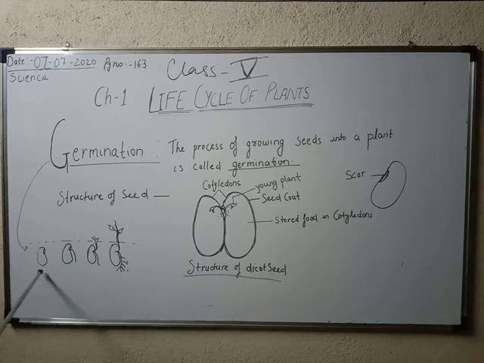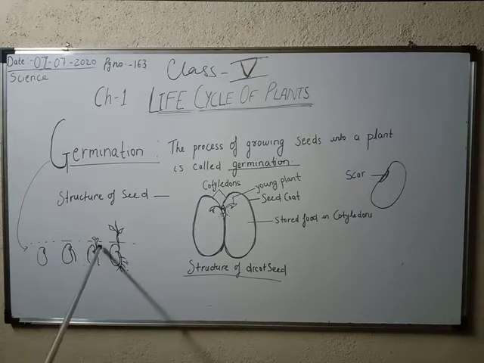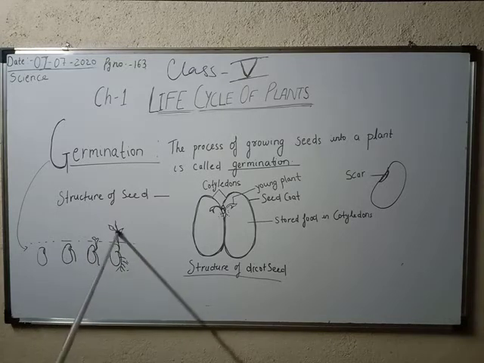When you insert the seed into soil, with the help of proper moisture and sunlight, the seed starts developing and the first root develops. After that a small plant comes out of it, and this small plant grows into a big tree. This process is known as germination. Today we are going to study the seed structure.